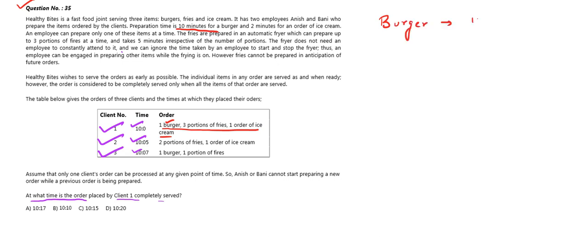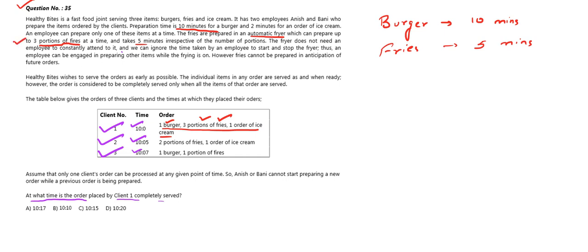Burger requires 10 minutes. Secondly, we have three portions of fries. As you can remember, in the question we read that the fries are prepared in an automatic fryer, which can prepare three portions of fries together. That is, three portions of fries can be prepared together, and it takes 5 minutes. So the fries take 5 minutes to get ready, because the order is of three portions and the fryer machine also prepares three portions